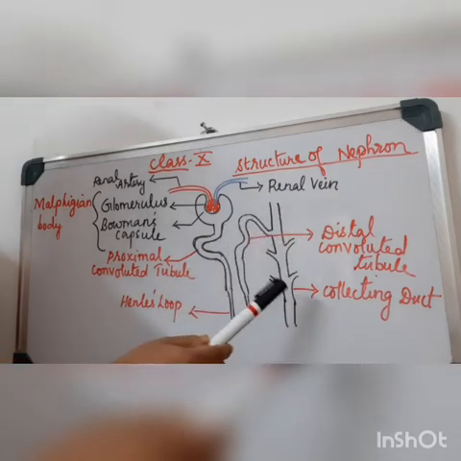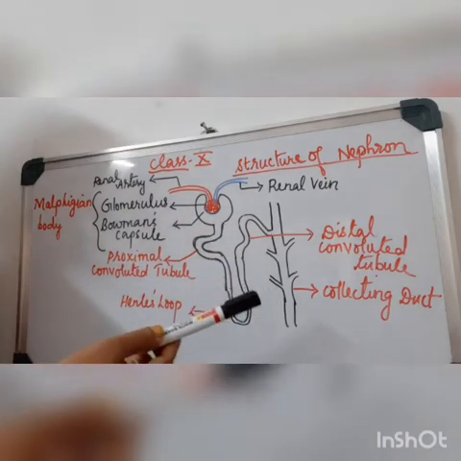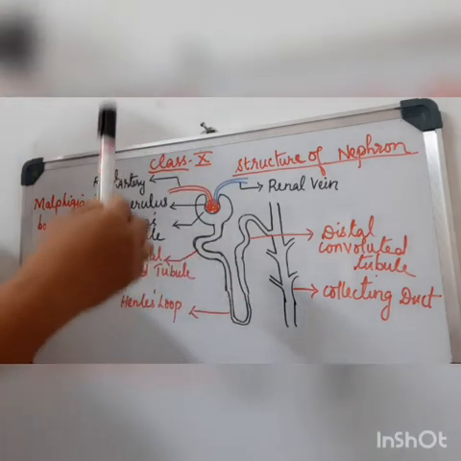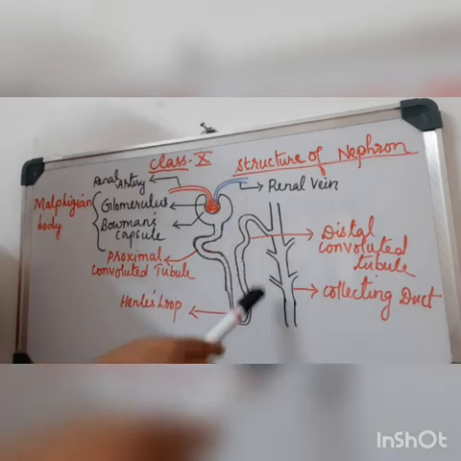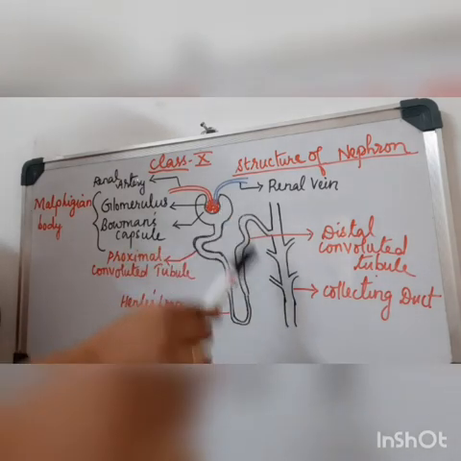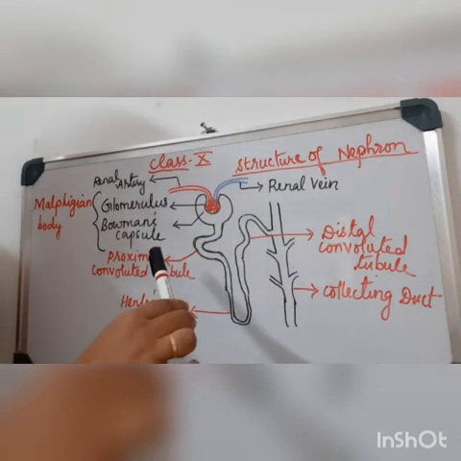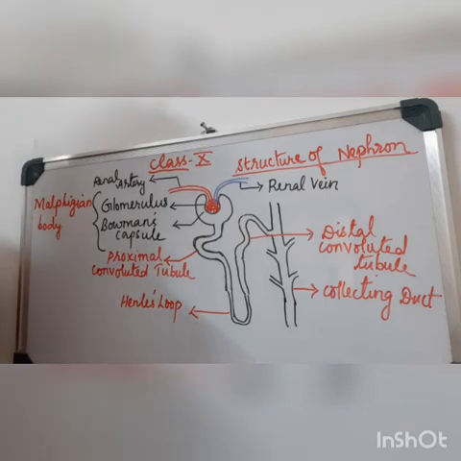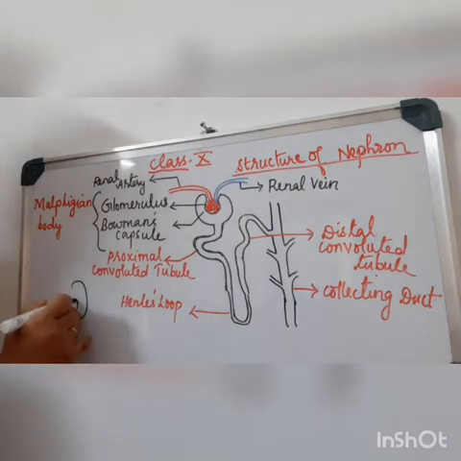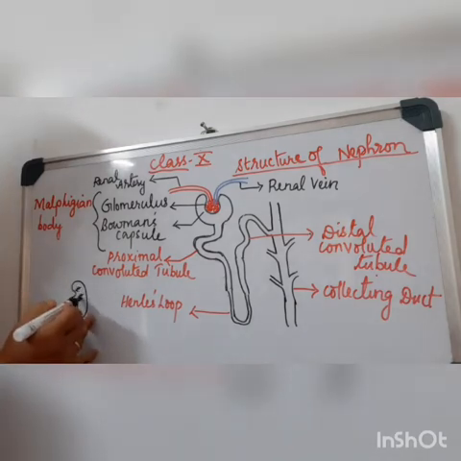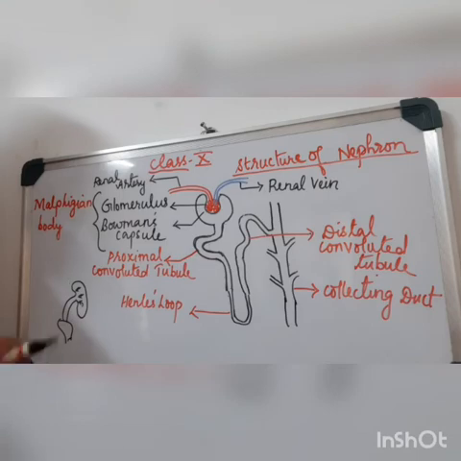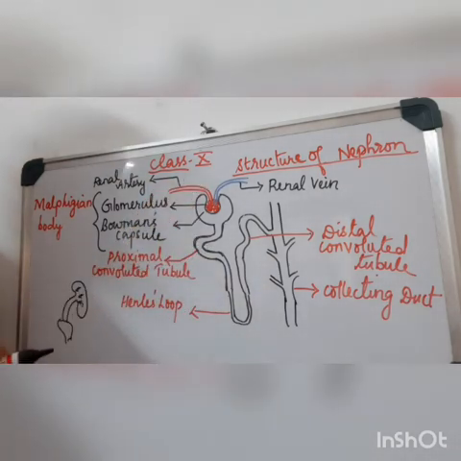All these collecting ducts, I told you there are millions of nephrons. So all the collecting ducts of these millions of nephrons will directly fall into the ureters. Have you understood? You remember the structure of the kidney that I had drawn earlier? Like this, the collecting duct will pour the urine into the ureters, and the ureter will bring it to the urinary bladder. So this is how urine formation takes place.